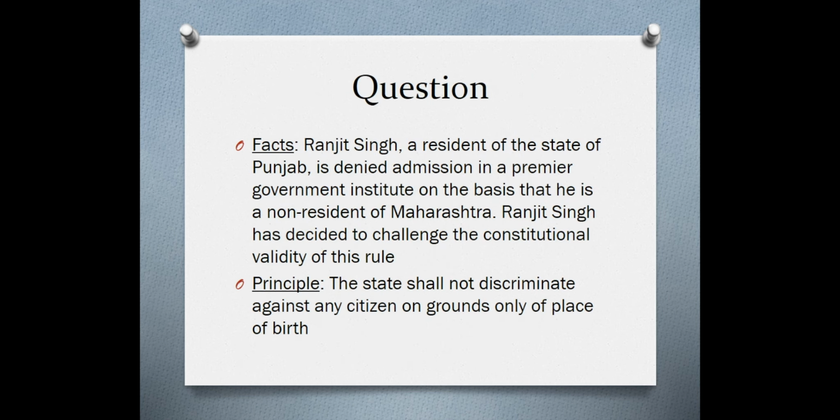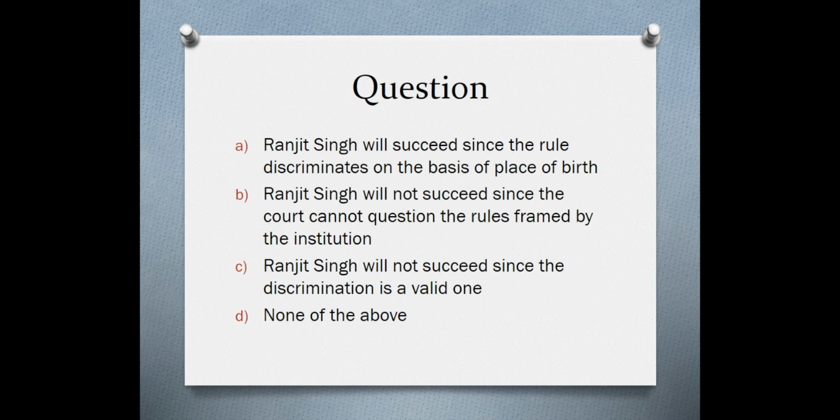Okay? Now, let's take a sample question. This is the kind of question you can expect in CLAT. Facts: Ranjit Singh, a resident of the state of Punjab, is denied admission in a premier government institute on the basis that he is a non-resident of Maharashtra. Ranjit Singh has decided to challenge the constitutional validity of this rule. Principle: the state shall not discriminate against any citizen on grounds only of place of birth. Okay? So which do you think will be the answer in this case?